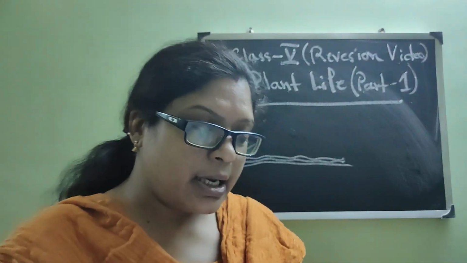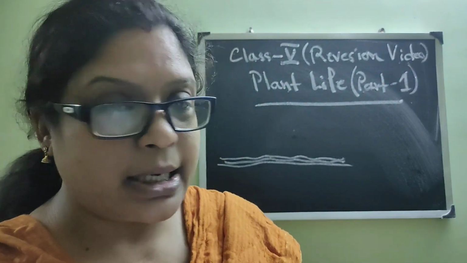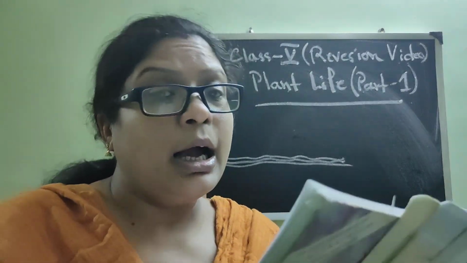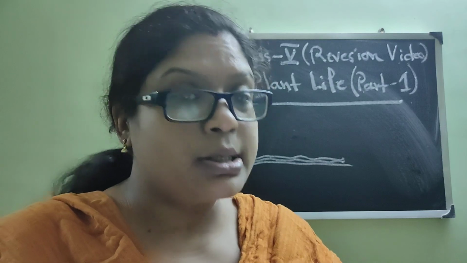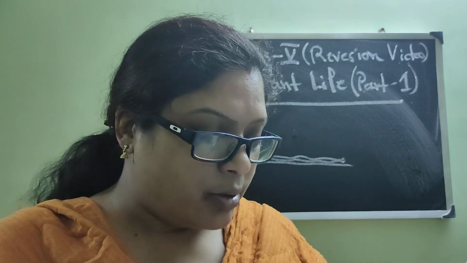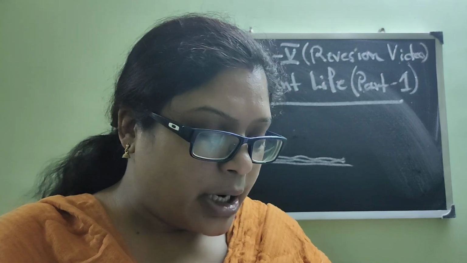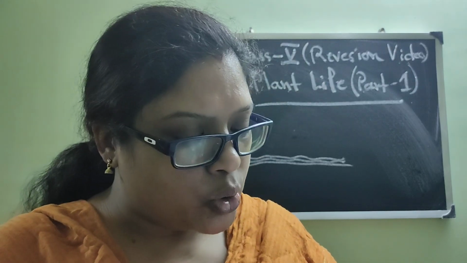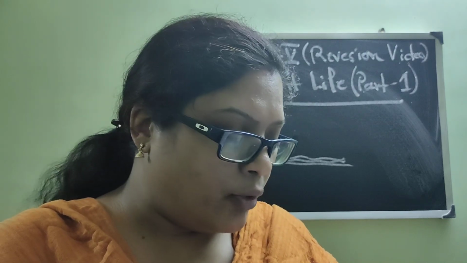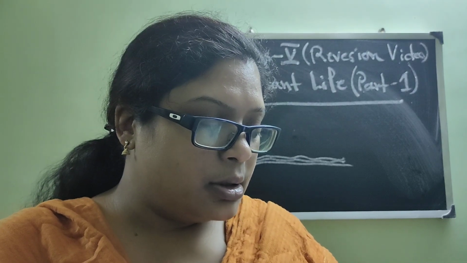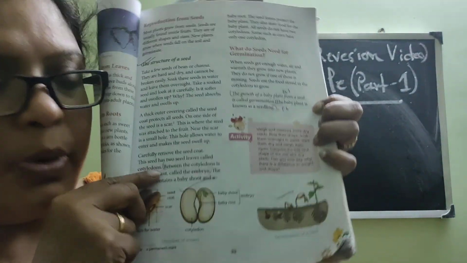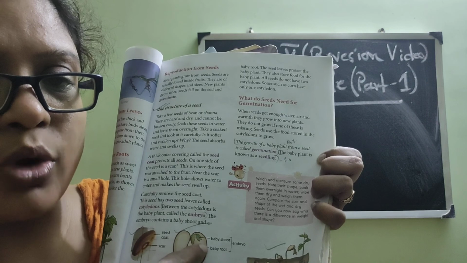Now next we will see the structure of a seed. Now for the structure of a seed, I have given you notes on how you will write it here. A big one is given. So in the structure, you can see that there are two cotyledons, a baby shoot and a baby root. When the seed is open, we can see two petals, two cotyledons.